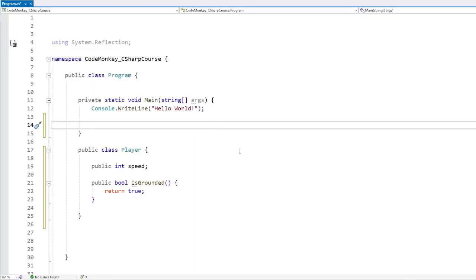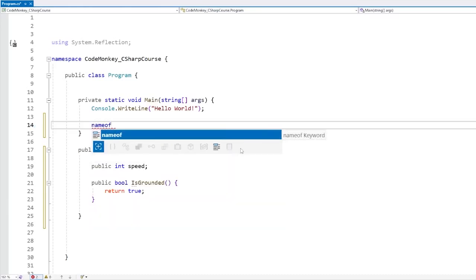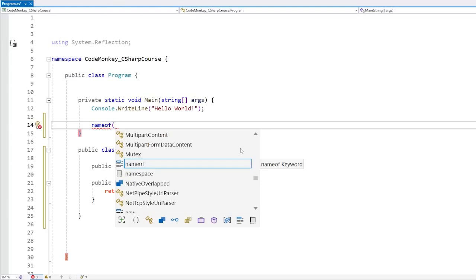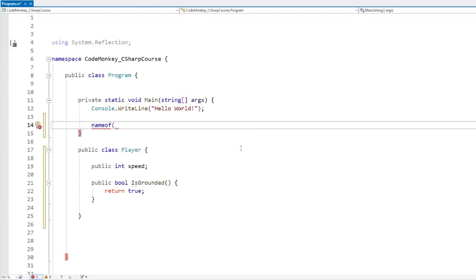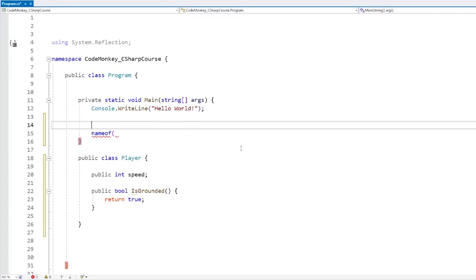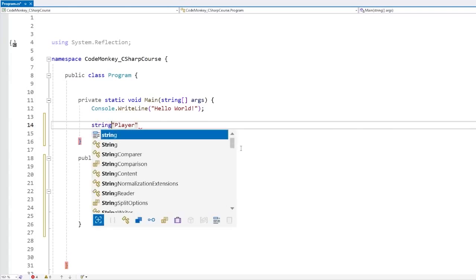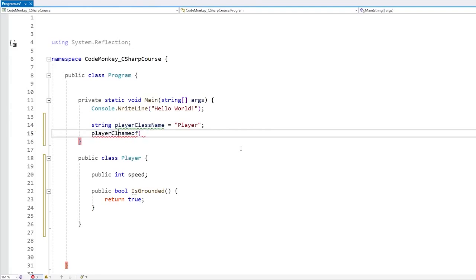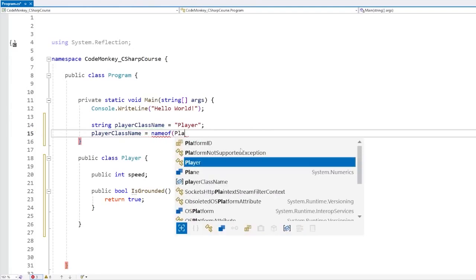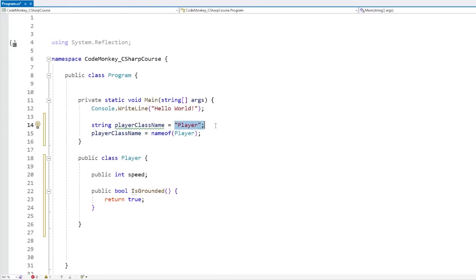Okay, so nameof. This is an operator, meaning you use it sort of like a function, so it's similar to the typeof that we already saw. So you write nameof, and then inside parentheses, you put the name of something that you want to get the name of. Now, the main benefit of this operator is to avoid using strings, which is something that I always highly advise you to do. You should never use strings to identify something. So if you want to reference the Player class, do not type a string just saying "Player". So don't do this, instead do something like this. So for the player class name, you do nameof the Player class. So instead of using hard-coded strings, use nameof to avoid using strings directly in your code.